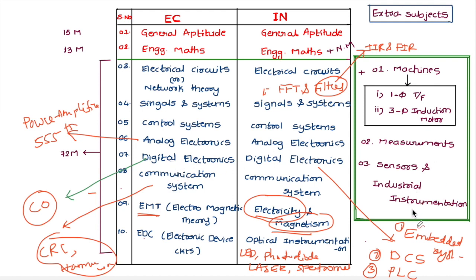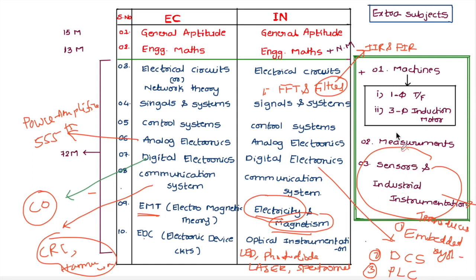And sensors and industrial instrumentation, which is also called transducers. This is the additional subject for instrumentation engineering students, right? These syllabuses I mentioned in the next slides, okay.